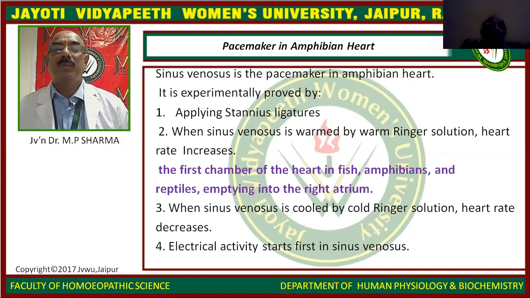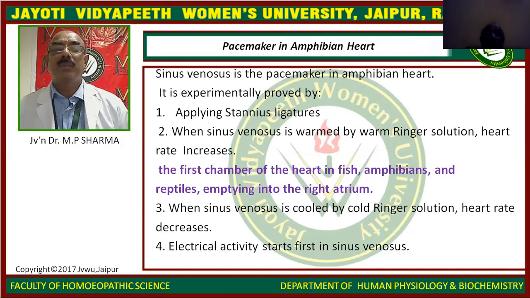Now, sinus venosus. Sinus venosus is the pacemaker in the amphibian heart. It is experimentally proved by applying Stannius ligatures. When the sinus venosus is warmed by warm Ringer solution, the heart rate increases.